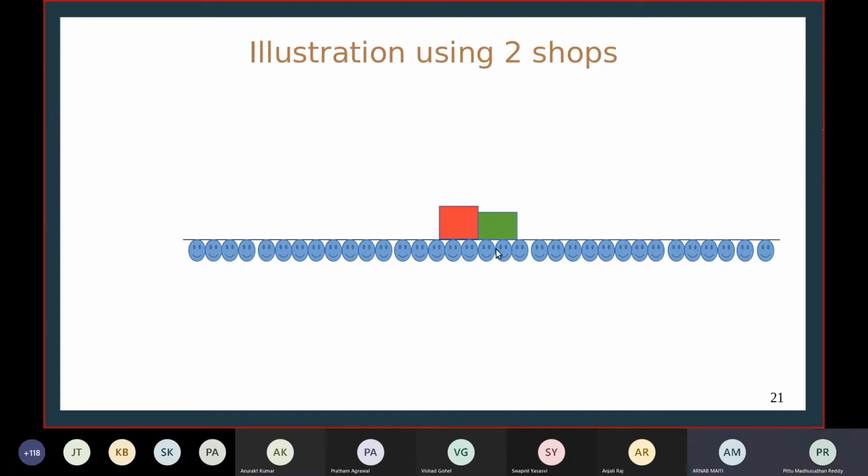Like it will get fewer people, because you can check mathematically that its percentage of people going to it will decrease if it tries to move from here. And similarly, it's the case for the green guy. So they come and meet in the middle and now they don't move. They don't find any profit moving from that particular place. So this is what we call, vaguely, the technical definition is something else, but this is what we call Nash equilibrium. At this position, none of the shops will find any profit in moving from their respective places.